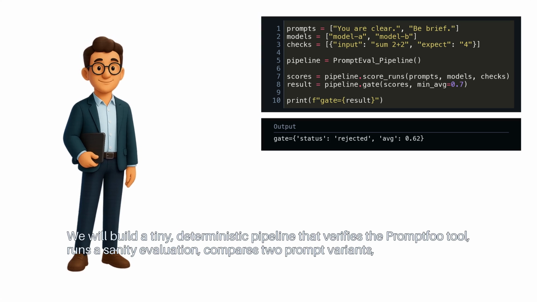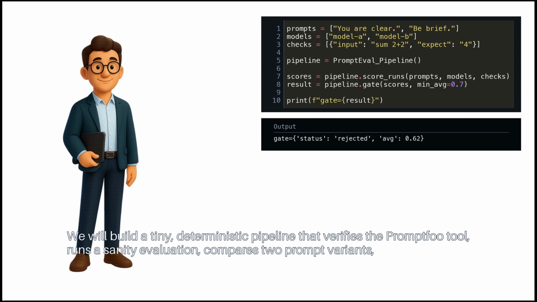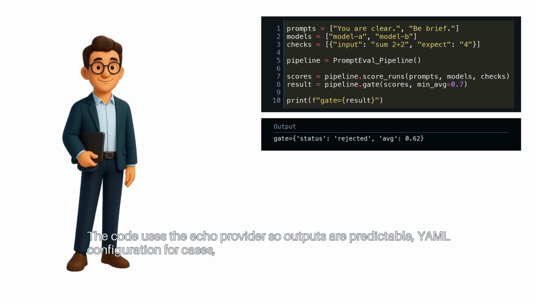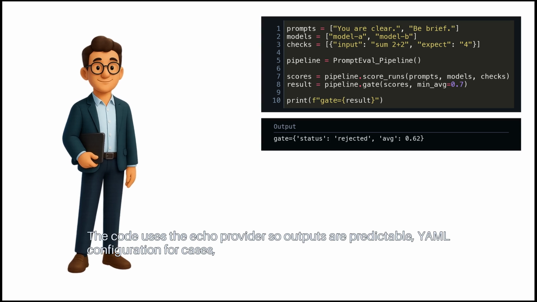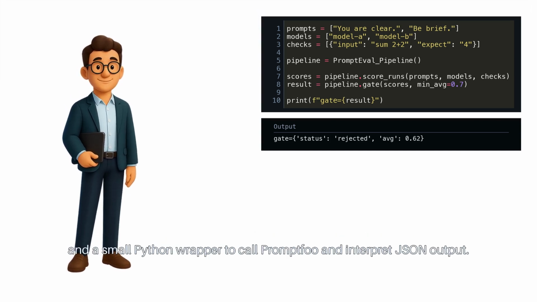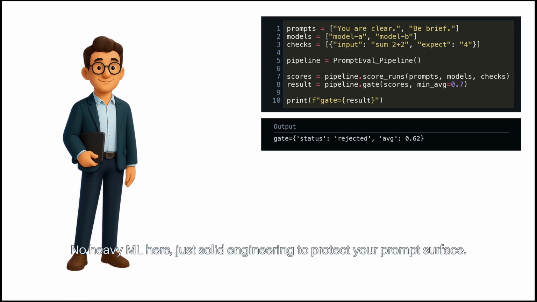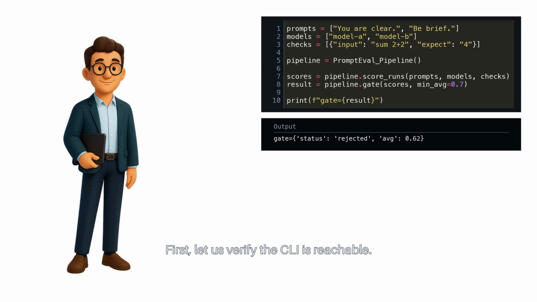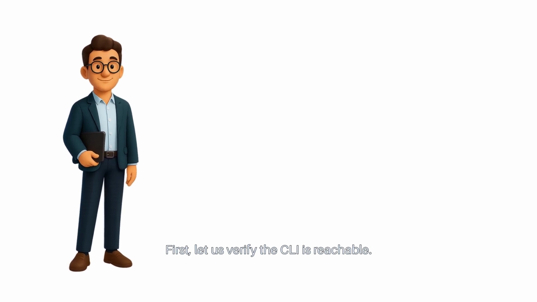We will build a tiny, deterministic pipeline that verifies the Promptfoo tool, runs a sanity evaluation, compares two prompt variants, applies a normalization tweak, and then enforces a CI gate. The code uses the echo provider so outputs are predictable, YAML configuration for cases, and a small Python wrapper to call Promptfoo and interpret JSON output. No heavy ML here, just solid engineering to protect your prompt service. First, let us verify the CLI is reachable.